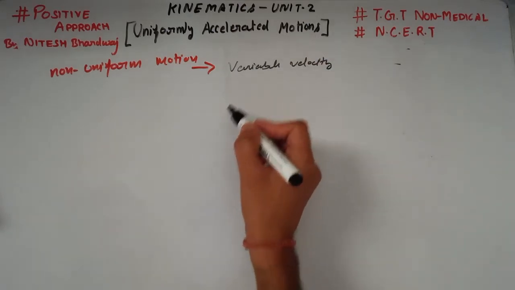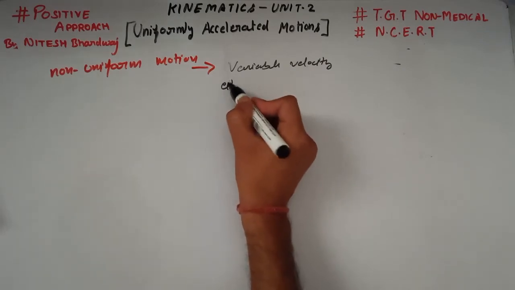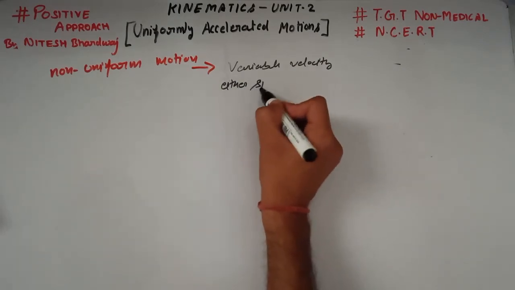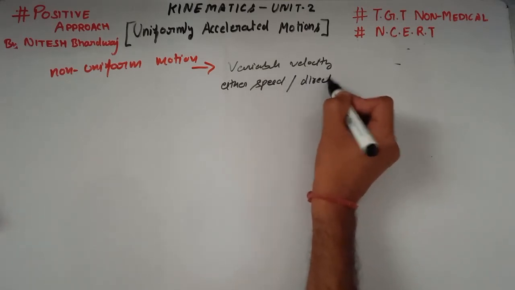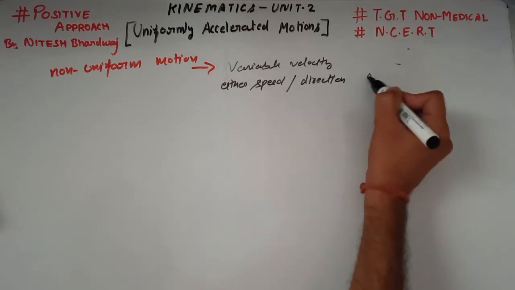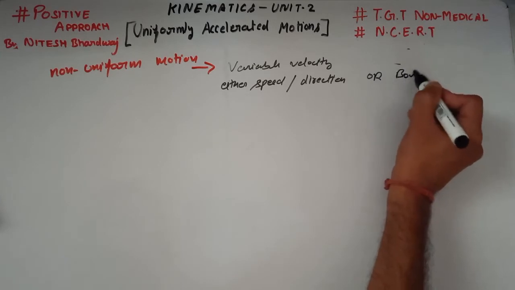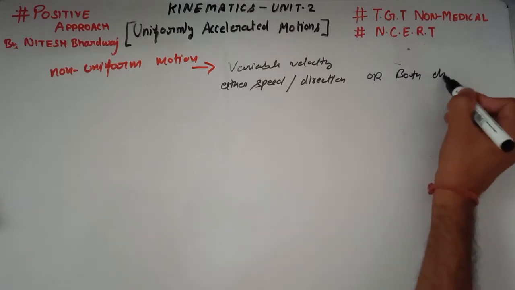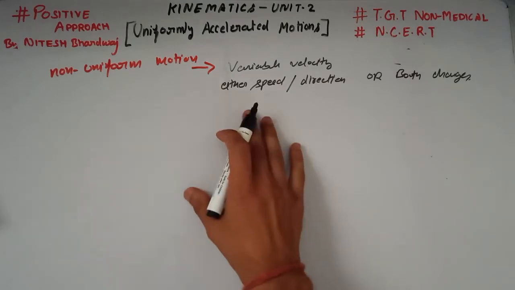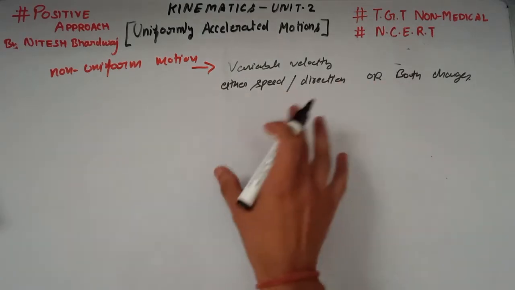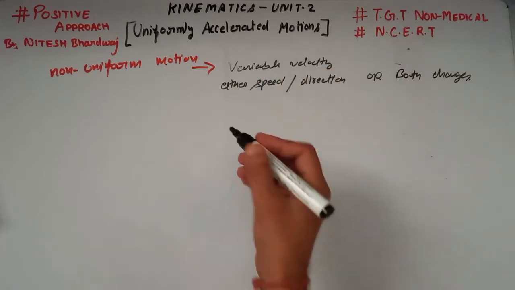In non-uniform motion, either speed, direction, or both change with time.